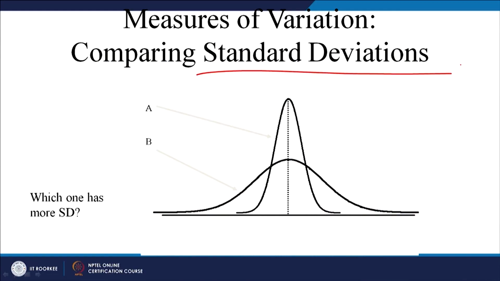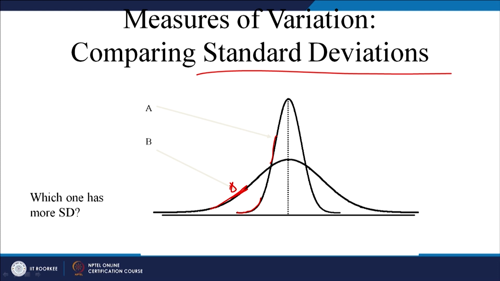Now, I will ask one more question. If you want to compare standard deviations, let us say there are two distributions, this is distribution A and this is distribution B, right. Now, in which distribution do you think we will have more standard deviation?